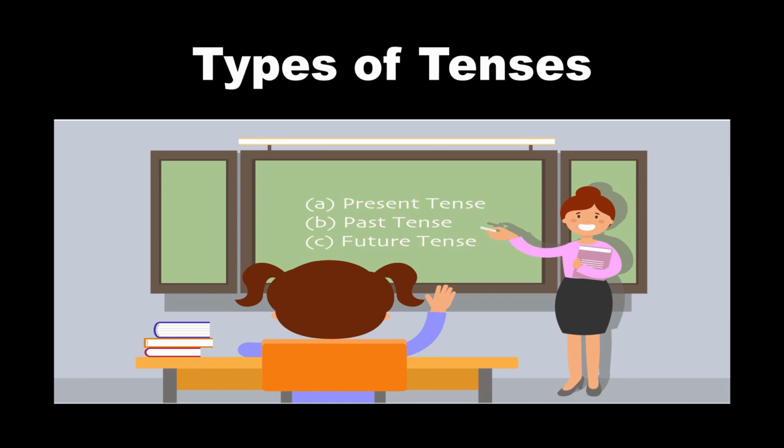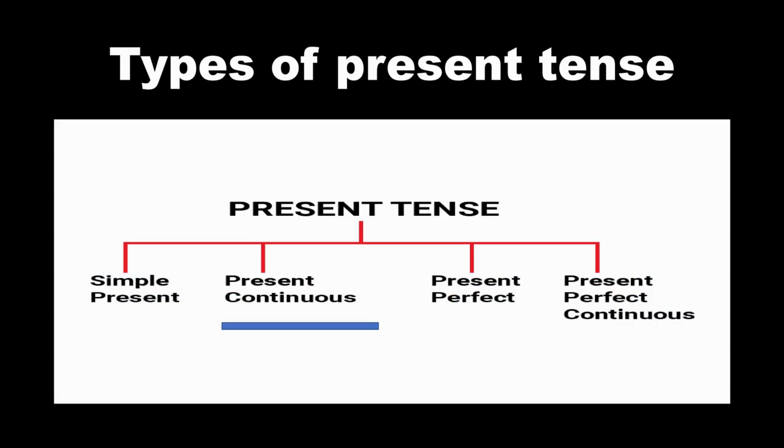In my previous video, I have covered simple present tense, and in the present video, I will cover present continuous tense. Present continuous tense is used for actions which are taking place at the time of speaking. The action is not complete. It includes action happening now or at the time of speaking, temporary activities or changes taking place now.